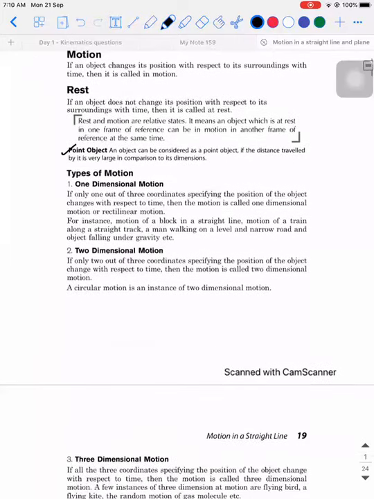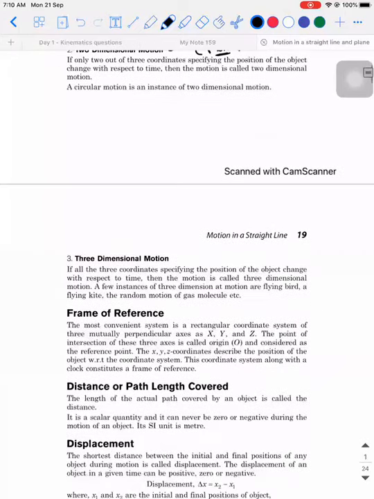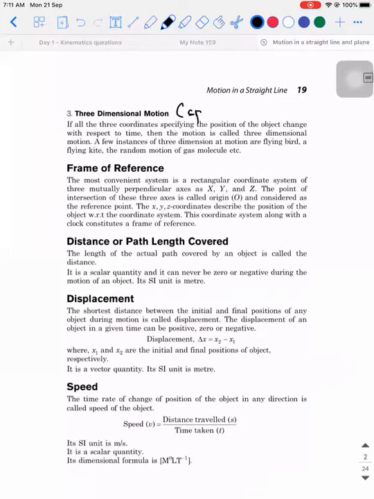Obviously, motion is classified into one dimension and two dimensions. One dimension is related to objects which are moving only in one particular direction. It can move completely along the x-axis or completely along the y-axis or completely along the z-axis. Two dimension is going to be a combination. This is what we call a plane. This is what we call a line. In your lower grades, you would have learned it as motion in a line. Three dimension is called space.